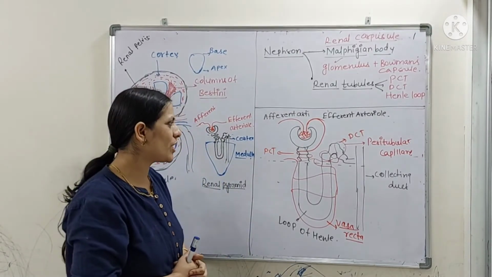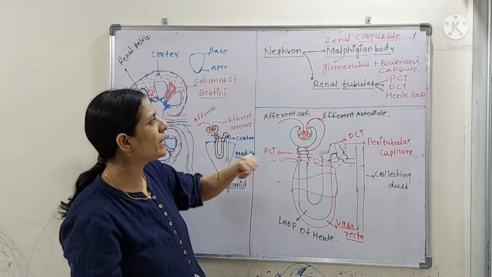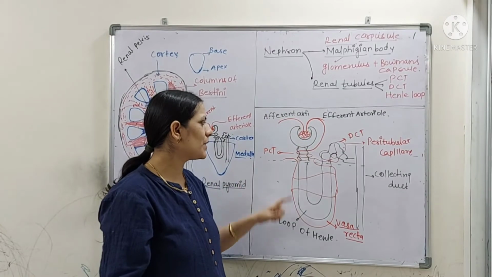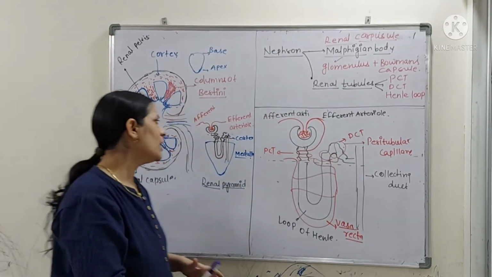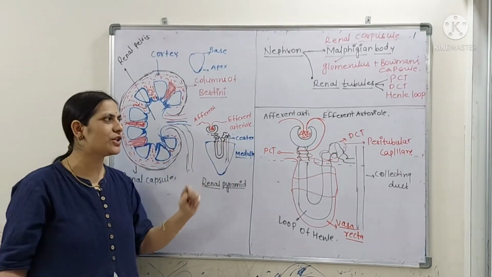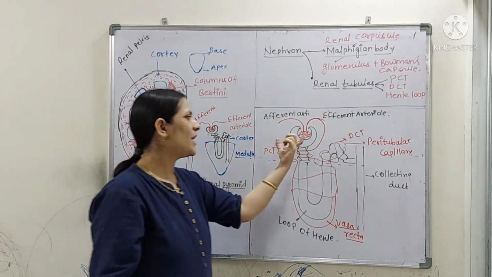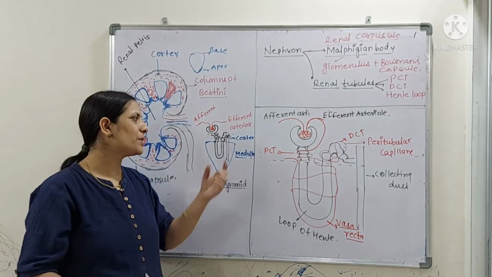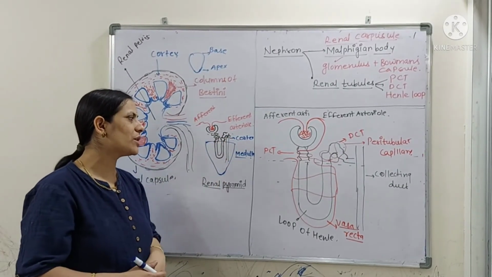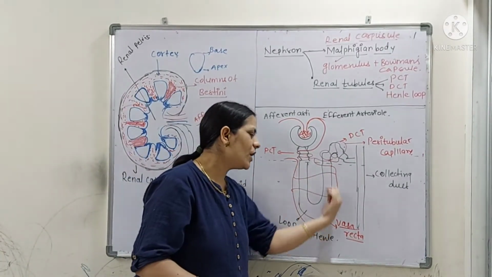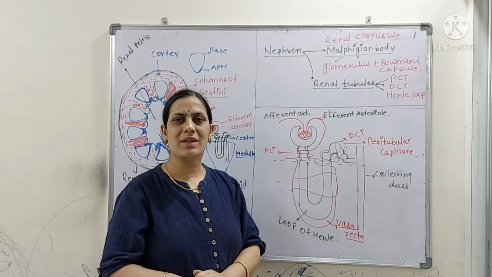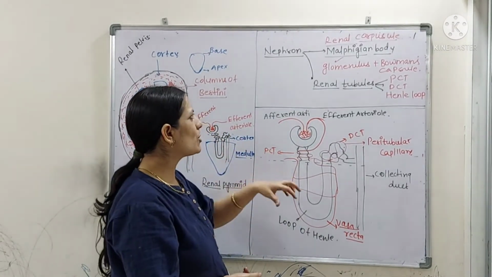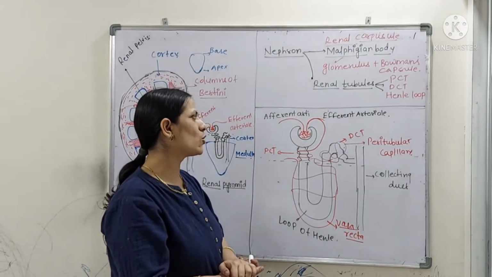One more point I want to tell you: the Malpighian body, PCT and DCT you will find in the cortex region. I repeat, the Malpighian body, PCT and DCT are present in the renal cortex region, while the loop of Henle you will find in the medulla region. Now come to the point of Bowman's capsule and the glomerulus.